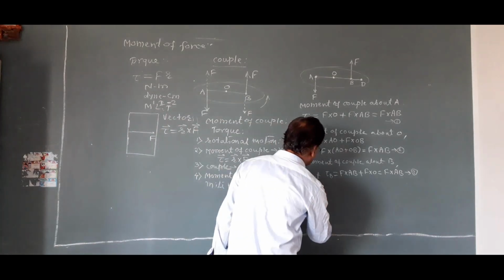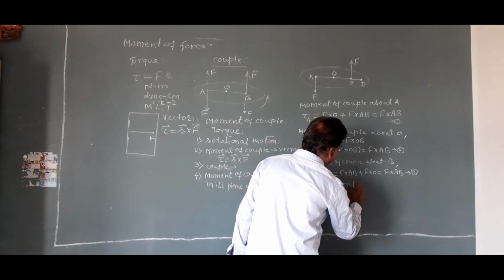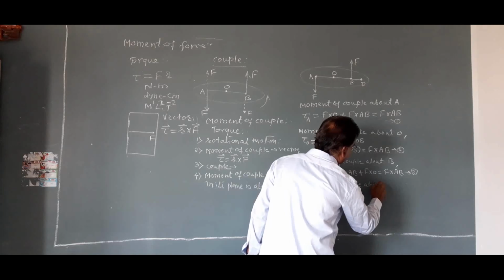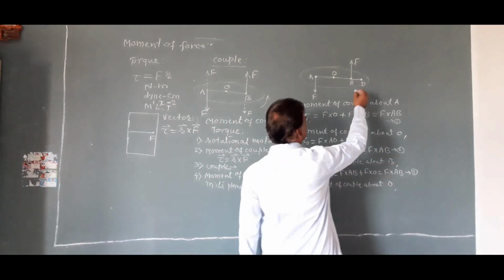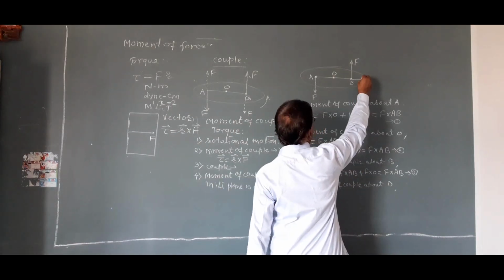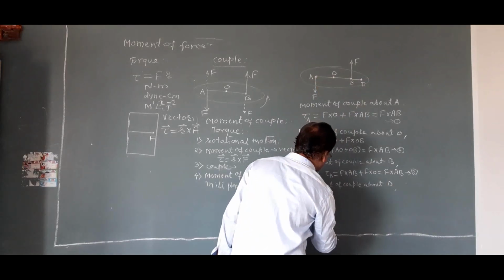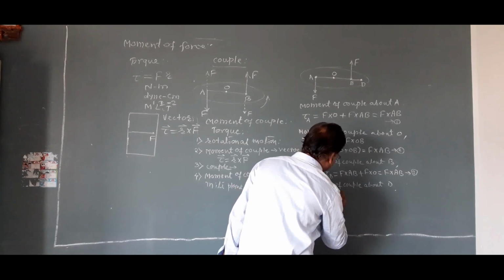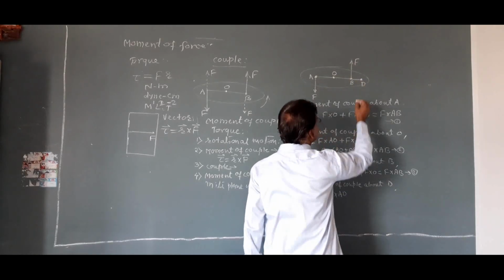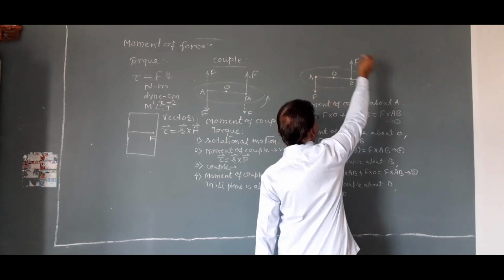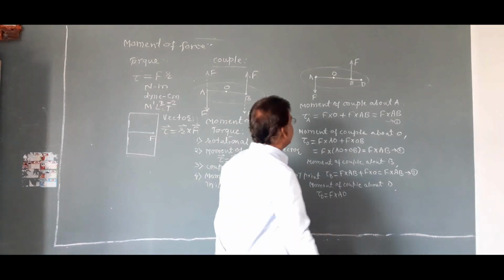And the last one, that is moment of couple about point D. Here, axis of rotation is at point D. M_D is equal to first force into perpendicular distance AD. As this force produces rotation in anti-clockwise sense, we take it as positive, F into AD.